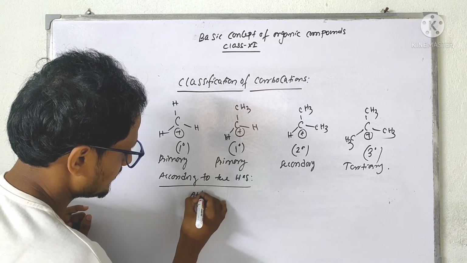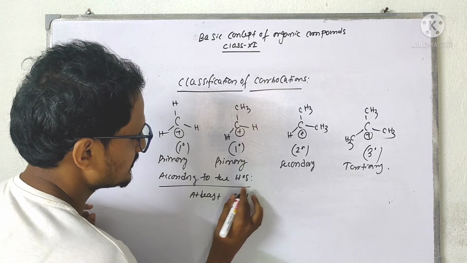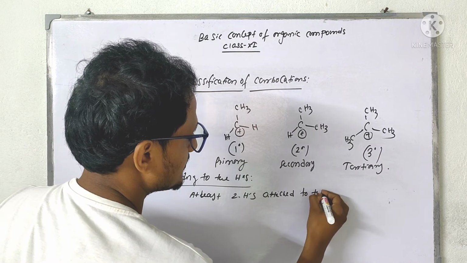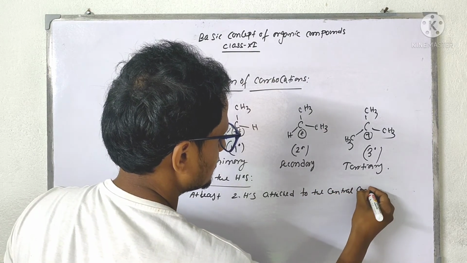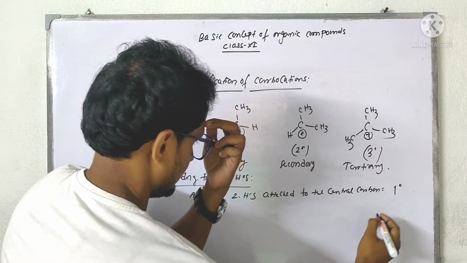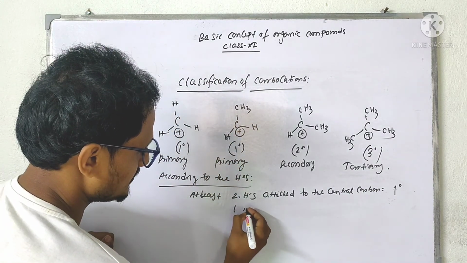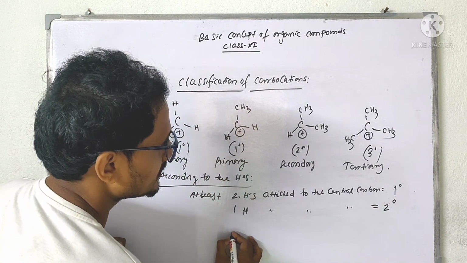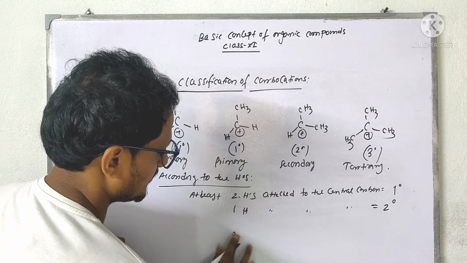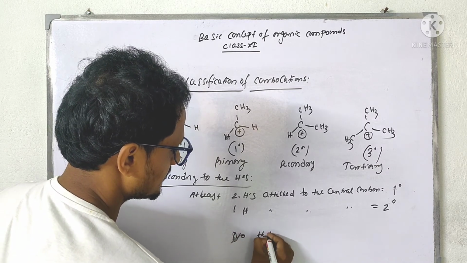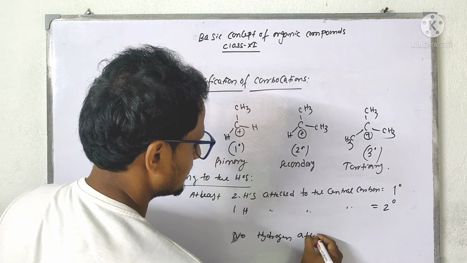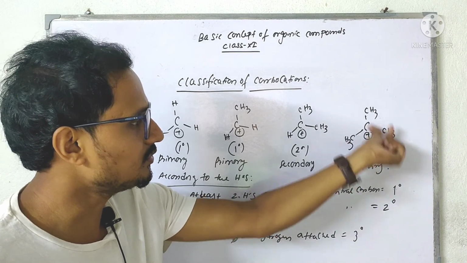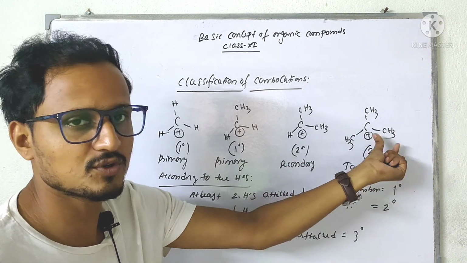at least two hydrogens directly attached to the central carbon, it is 1 degree. One hydrogen attached with the central carbon, it is 2 degree. No hydrogen attached, equal to 3 degree. Here you can see there are no directly attached hydrogens, all are alkyl groups, so it is 3 degree.